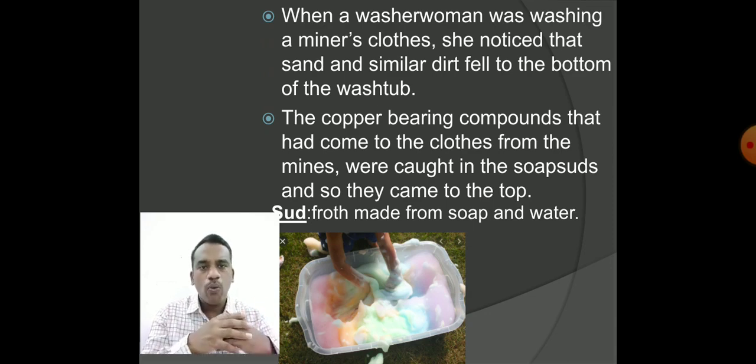What mine is the miner working in? We said the miner is working in a copper mine. How will copper be present in the earth's crust? We already learned in the previous videos that copper does not exist individually. It exists in a combined state. The froth flotation technique is especially used where the ore is a sulfide ore, meaning the copper is combined with sulfur here.